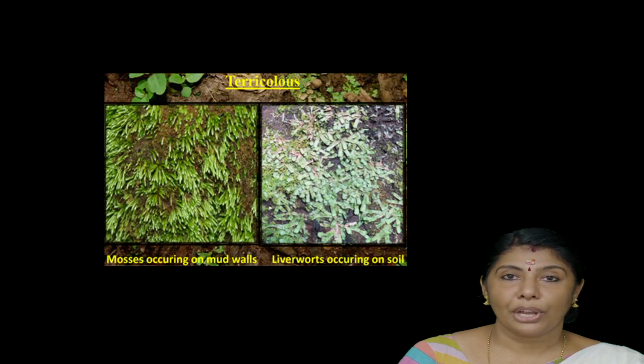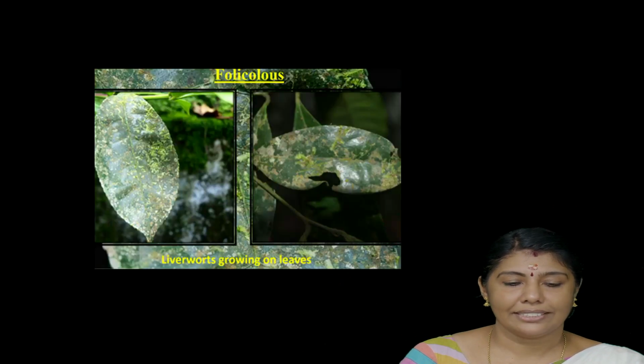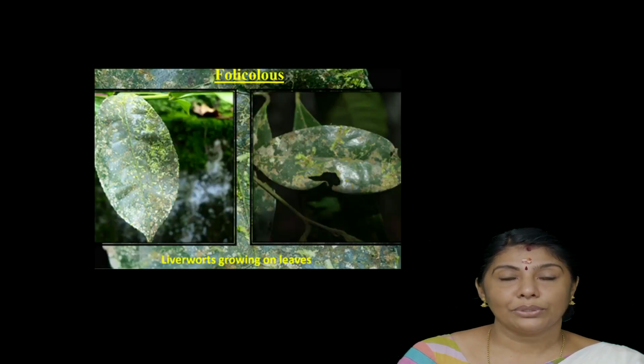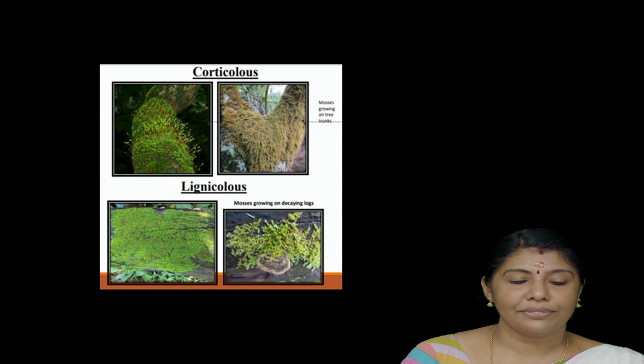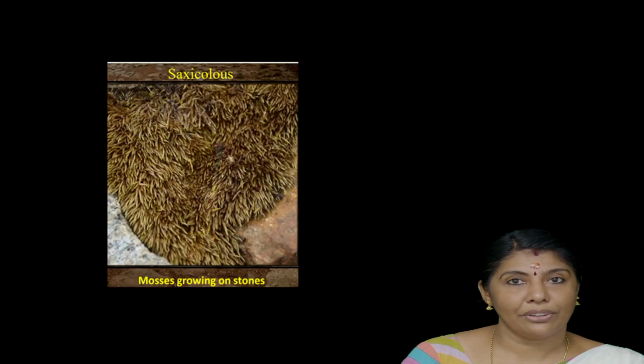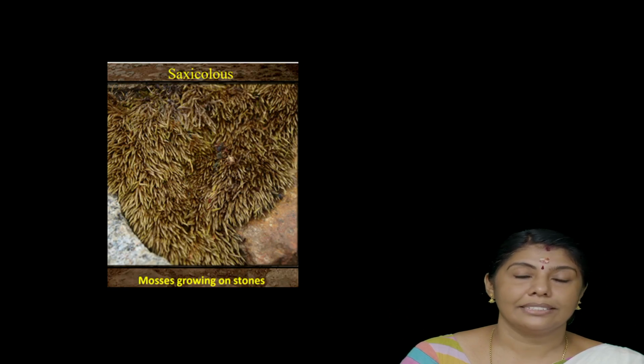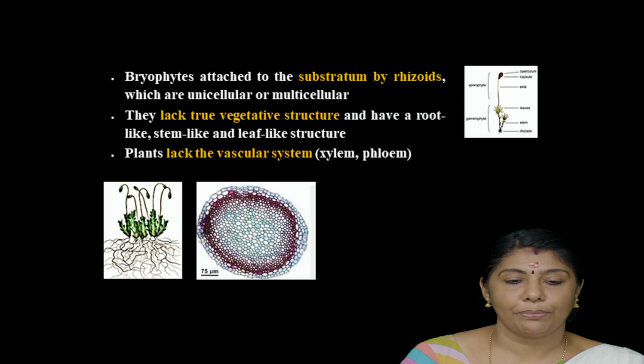Bryophytes seen in the soil or mud are called terricolous. Bryophytes which mostly grow on the leaf surface are called foliicolous forms. Next is the rupicolous, seen on the rock surface. The corticolous form grows on the bark of trees. Some bryophytes which grow on logs, that is decayed plants, are called lignicolous. And some bryophytes seen on stones and pebbles are called saxicolous forms.